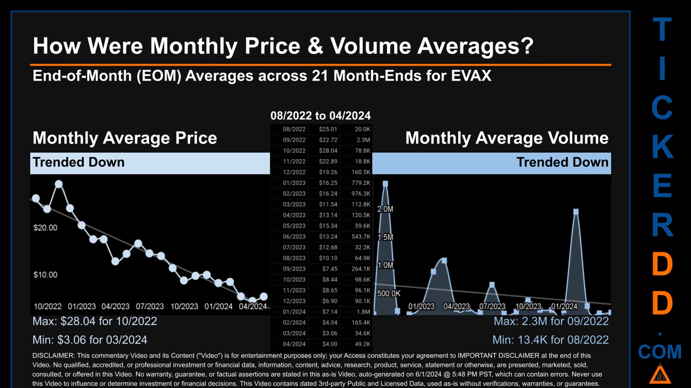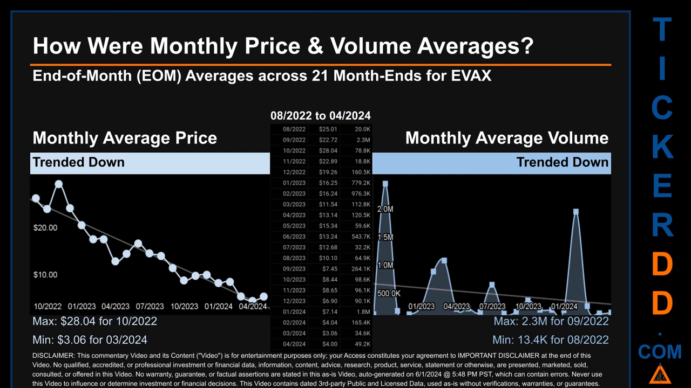How were price and volume averages for EVAX? Across 447 trading days, there were a total of 21 month ends, of which monthly averages for daily price and volume were calculated. Overall, monthly price average trended down while monthly volume average trended down.